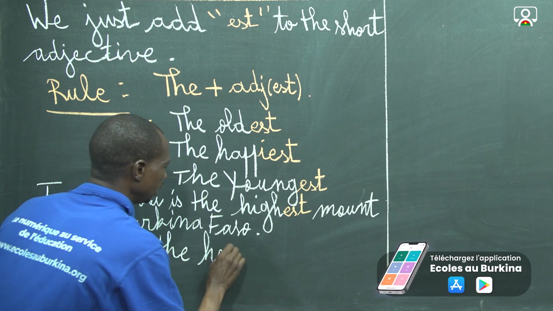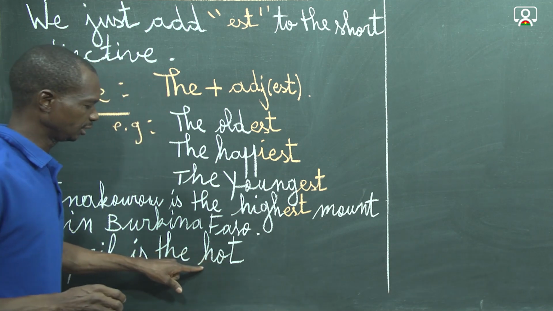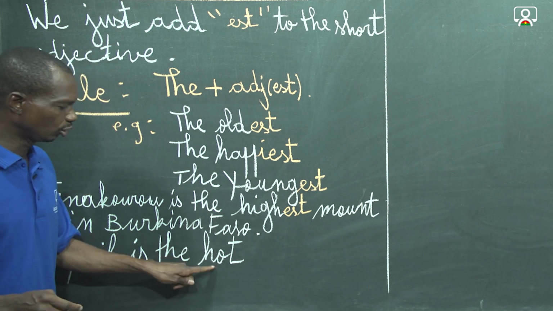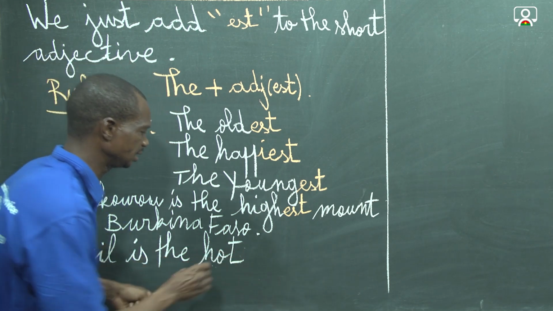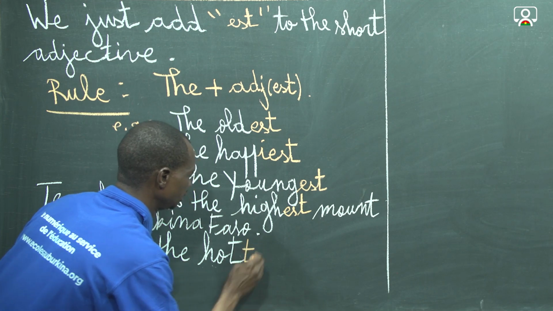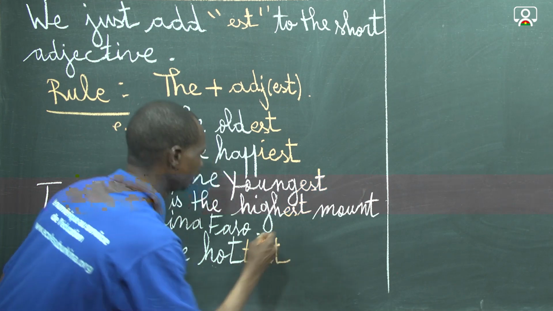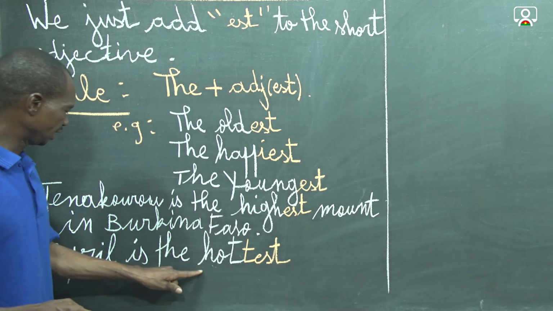Here we have hot. If the short adjective ends with a consonant preceded by a vowel, we double the final consonant before we add the est. So we double the t before we add the est to the short adjective. So we have the superlative.